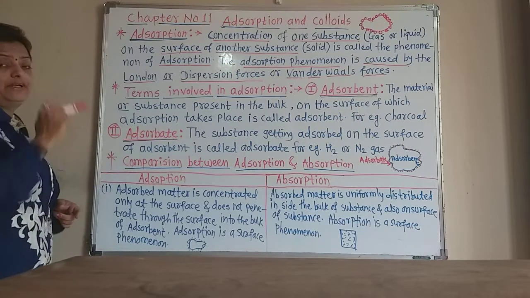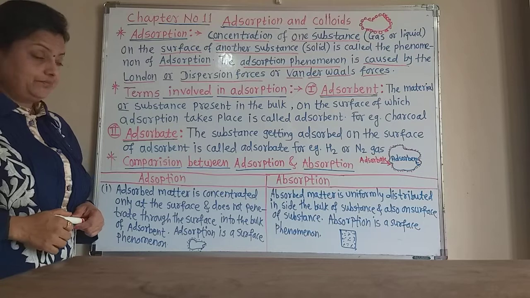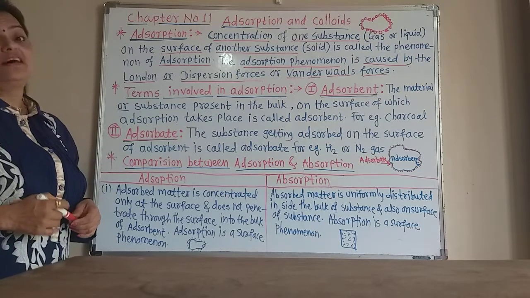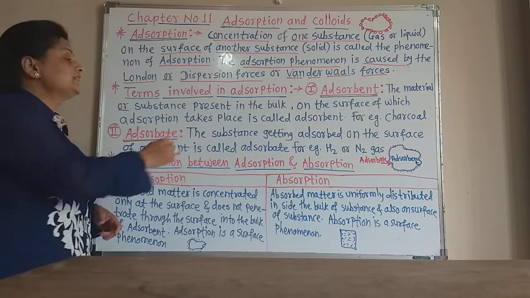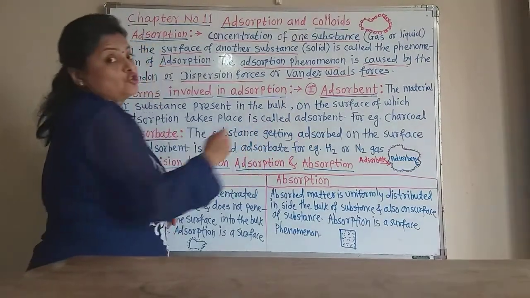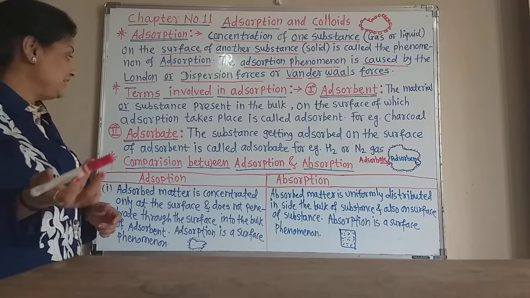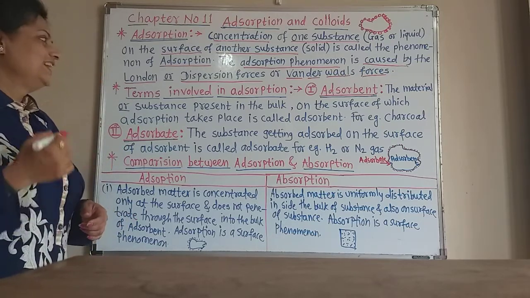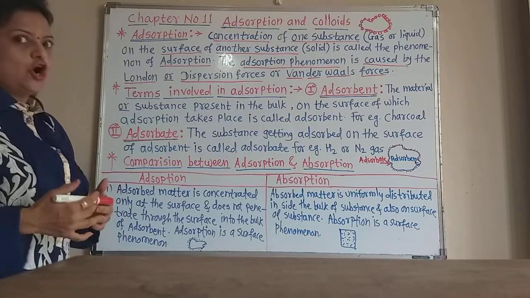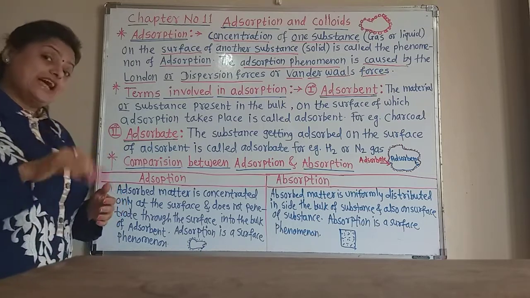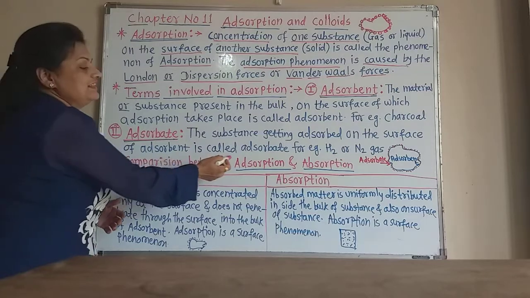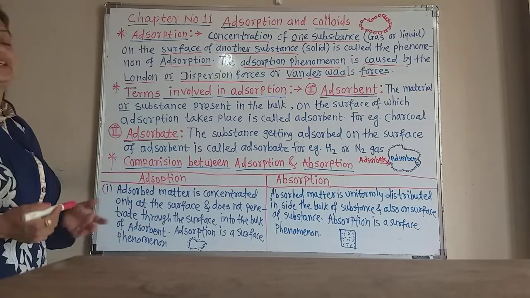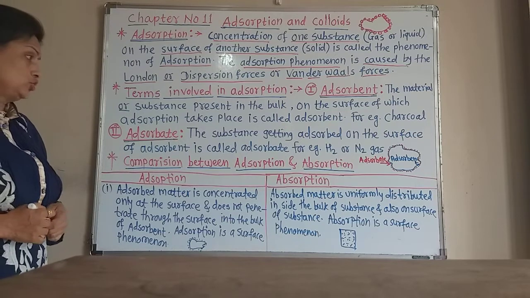What is the definition of adsorbate? The different gases or liquids act as the adsorbate. The substance which gets adsorbed on the surface of the adsorbent is called the adsorbate, and examples are hydrogen, nitrogen gases or some liquids also.